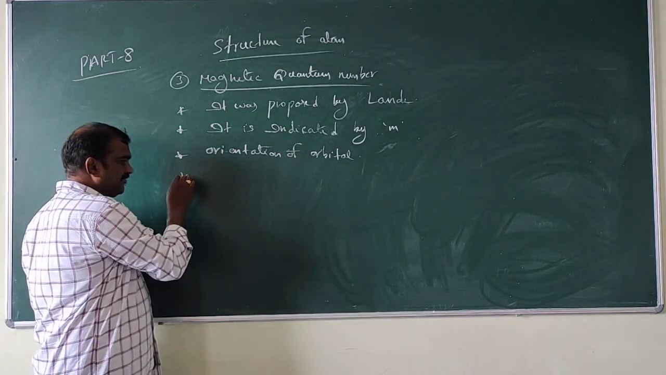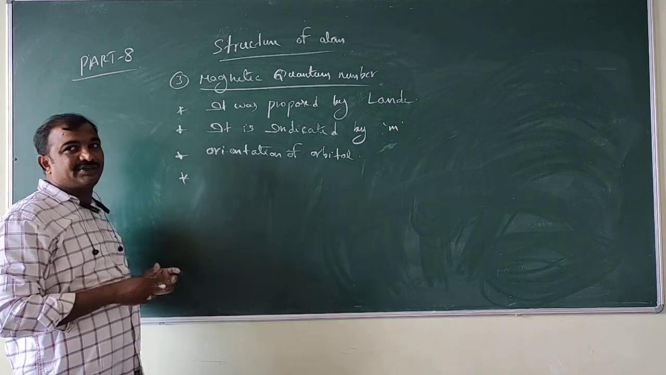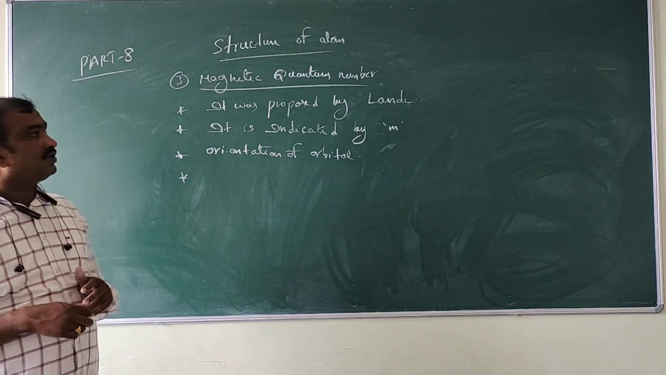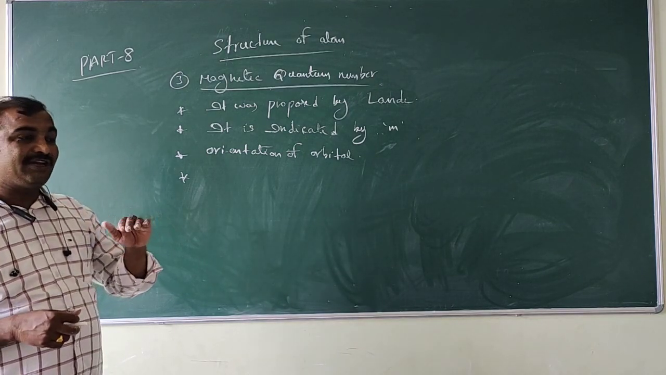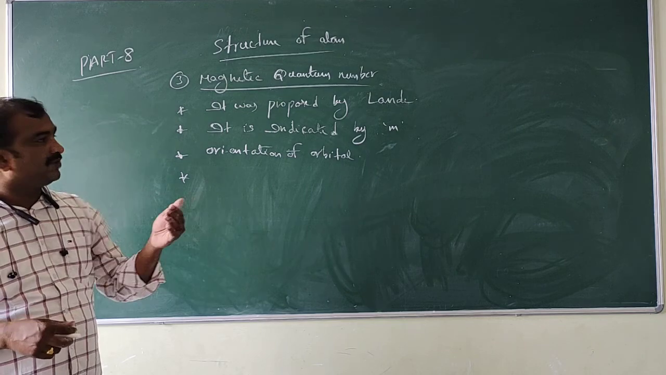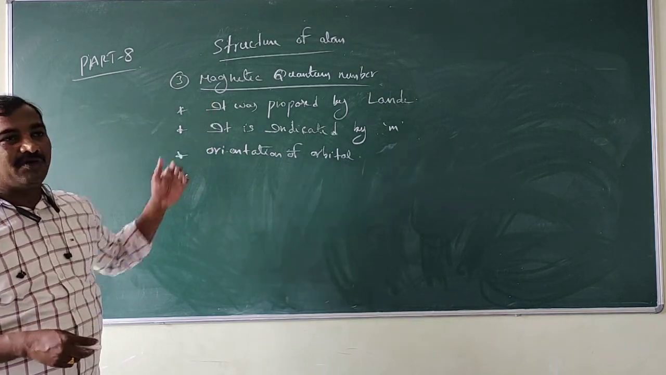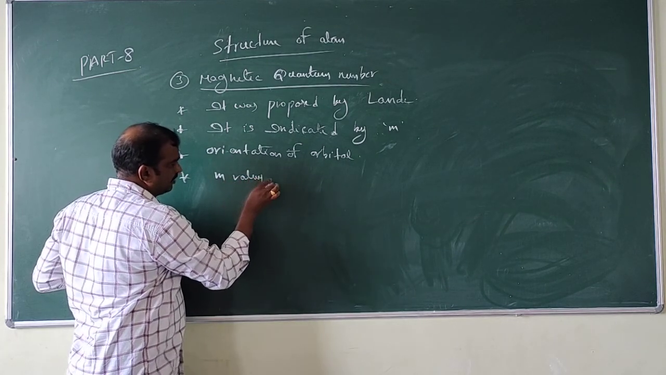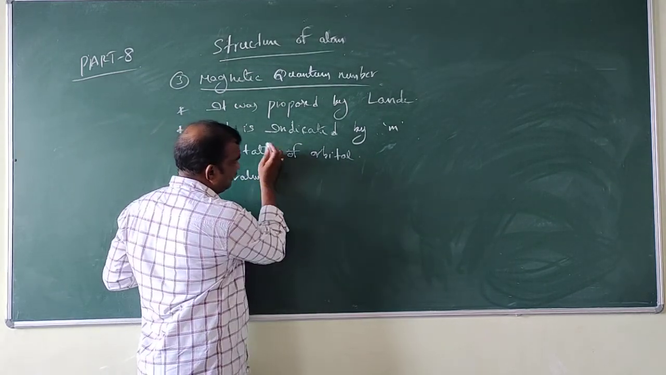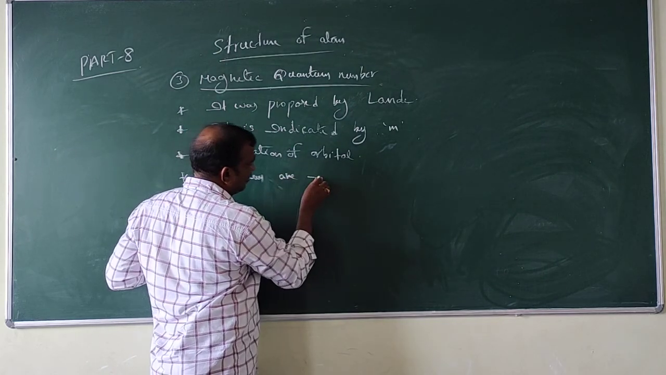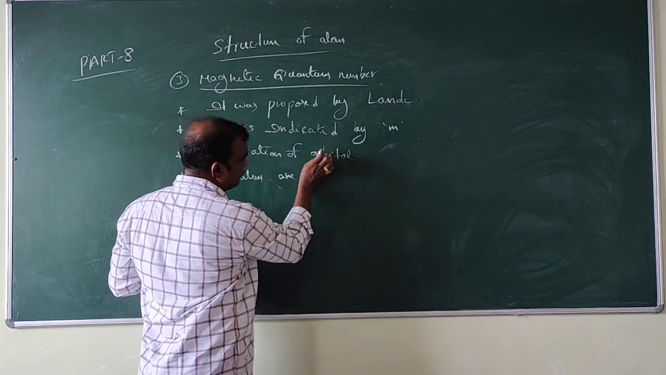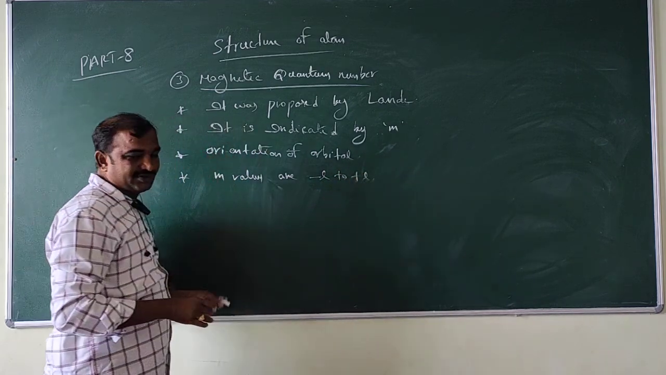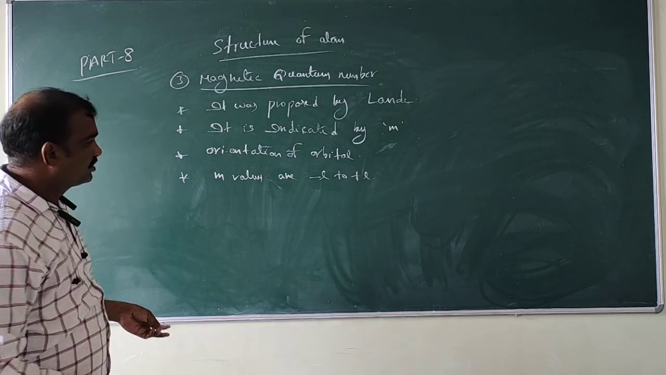So what about m values? In the last topic we saw that l values depend upon n. Here also, m depends upon l. How does m depend upon l? The m values are between minus l to plus l.